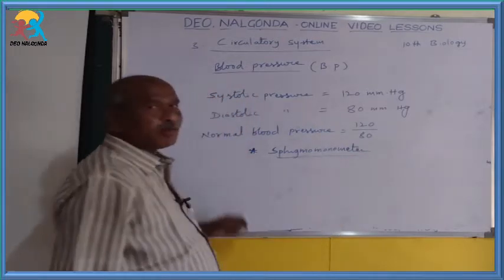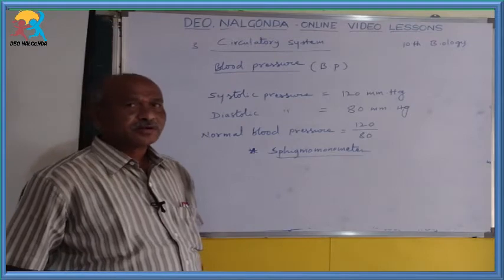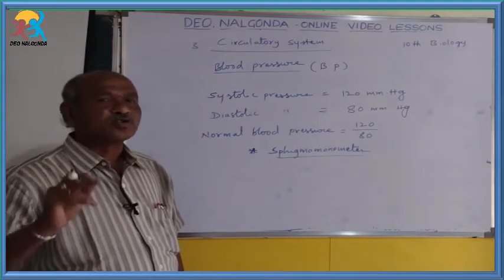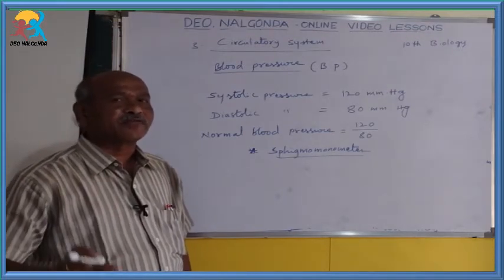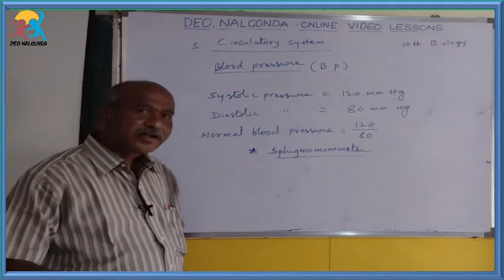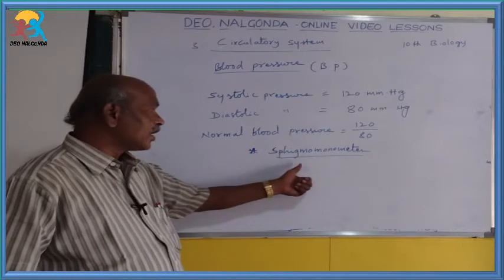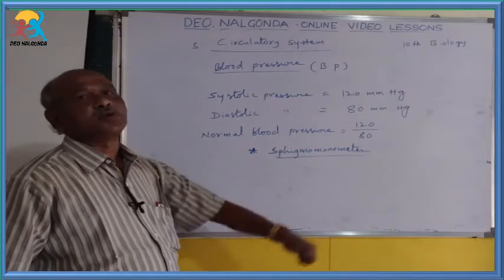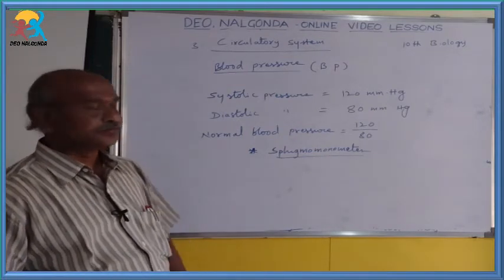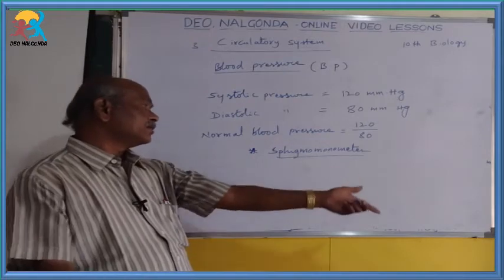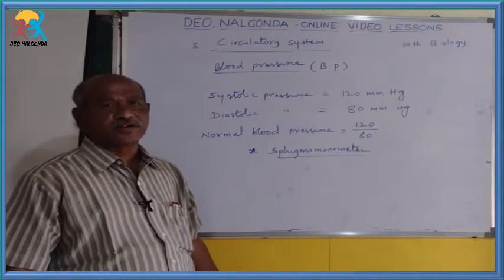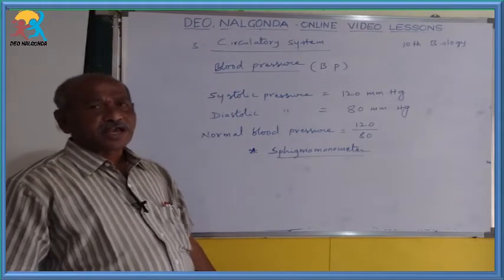So this is the half mark question. You have to remember, children. What is the instrument useful for detecting the blood pressure of a person? For detecting the blood pressure of a person, an instrument is used today by the doctors, that is called the sphygmomanometer. So manometer is the instrument generally useful for the detection of the pressure, air pressure.